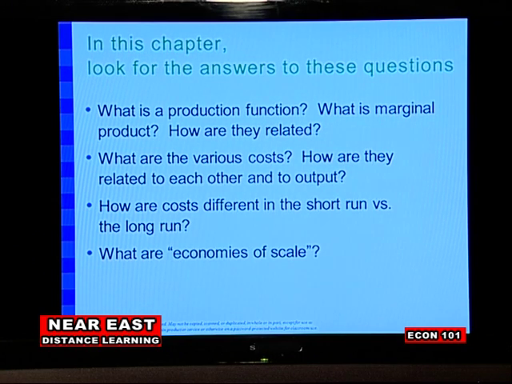So in this chapter, you must know how to calculate profit, explicit cost, implicit cost, total cost, fixed cost, variable cost. And then we have average total cost, average variable cost, average fixed cost. And then we have marginal cost. And then you must know how to draw a curve. When you see a marginal cost curve, you must be able to understand it. And then we have cost in the short run. In the short run, we have fixed cost and variable cost. And in the long run, we just have variable cost. We don't have a fixed cost in the long run.